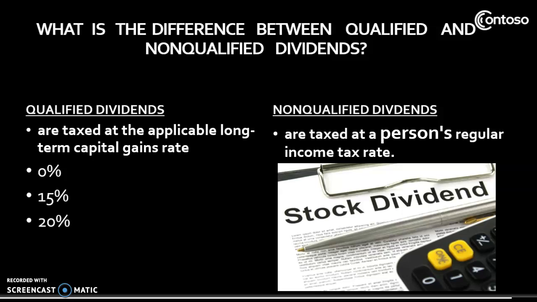Ordinary dividends and qualified dividends each have different tax rates. Ordinary dividends are taxed as ordinary income. Qualified dividends are taxed at 20%, 15%, and 0% rates. In order to be taxed at the lower capital gains rates, first, the dividends must be paid by a USA corporation or a qualified foreign corporation. To be a qualified foreign corporation, the company must be either incorporated in a US state, eligible for tax benefits under a tax treaty between the United States and the foreign country, or the stock is easily traded through an established security market in America.